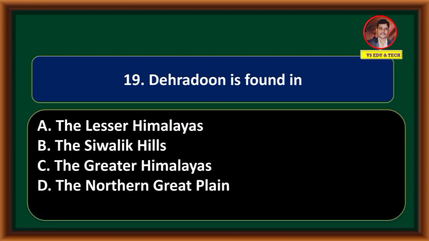Dehradun is found in the Lesser Himalayas, the Sivalik Hills, the Greater Himalayas, the Northern Great Plain. Dehradun is found in the Sivalik Hills.